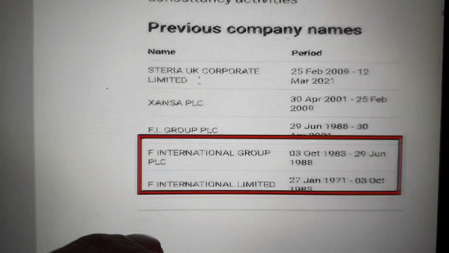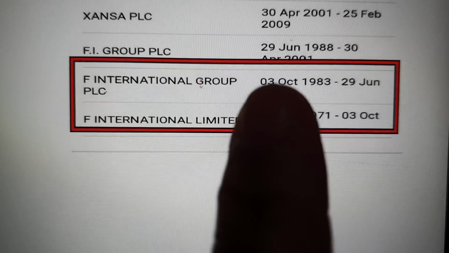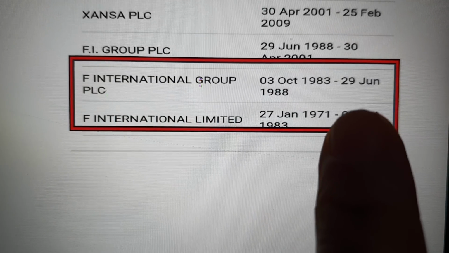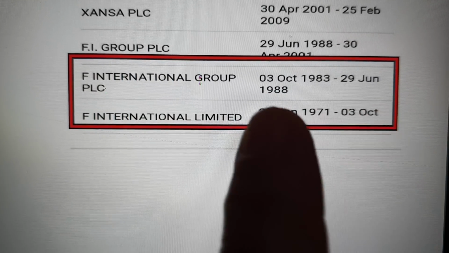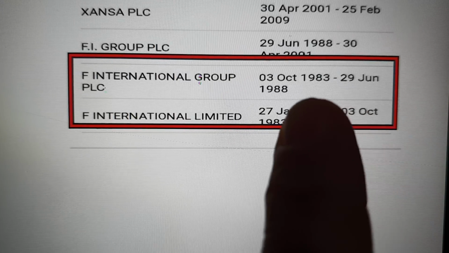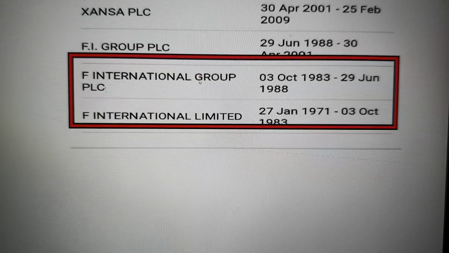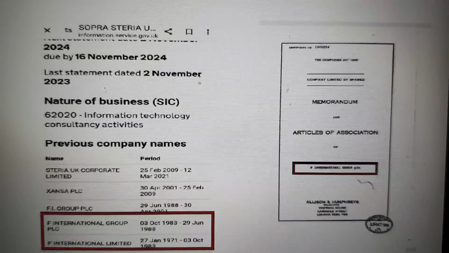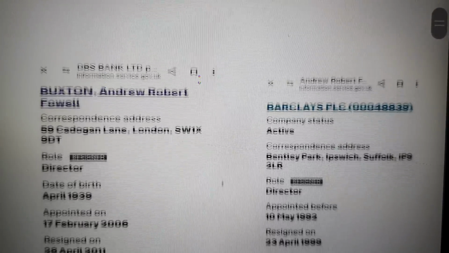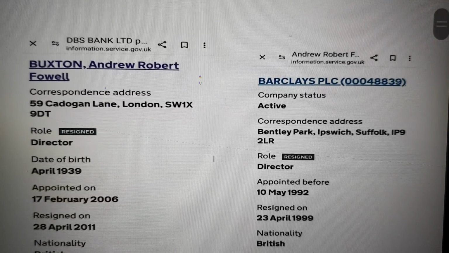But on the register, it hasn't got that name, F International Group PLC, but it's 1986. So it's between these dates. So you've got a new Articles of Association in between the dates here. Normally when you have a company and it starts up, the Articles of Association are created at the beginning of that company. But here we go. Anyway, it gets much more interesting, trust me, and much more obvious that it's fraud. We've already had some elements, but let's go forward.